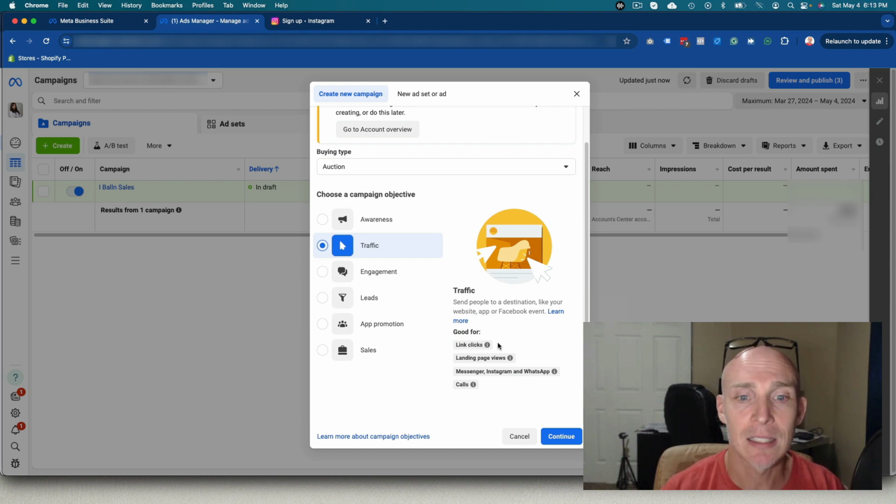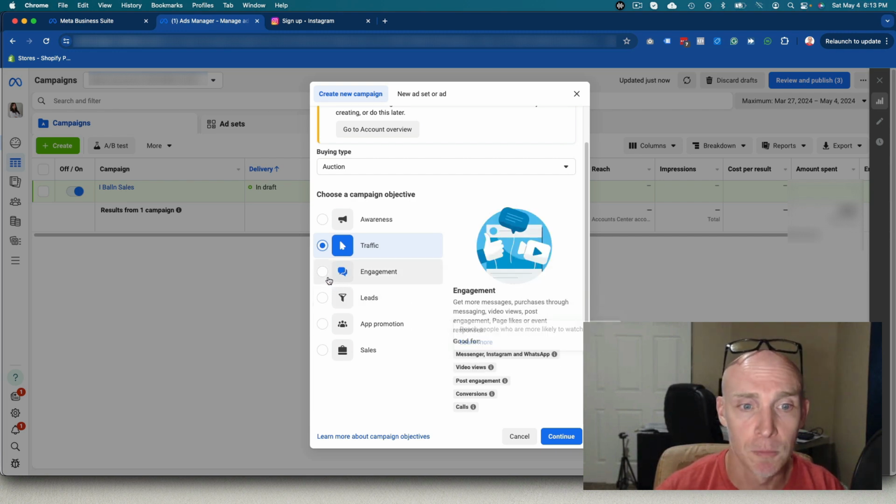So link clicks typically are not something you want to do. You typically will want to drive landing page views, so you'd set that traffic up and track landing page views, and we'll dive into that more in detail. Obviously, there's landing page views, there's messengers. If we want to drive people to write us a message, message us on Instagram or on WhatsApp, or if we want to have them just give us a call.